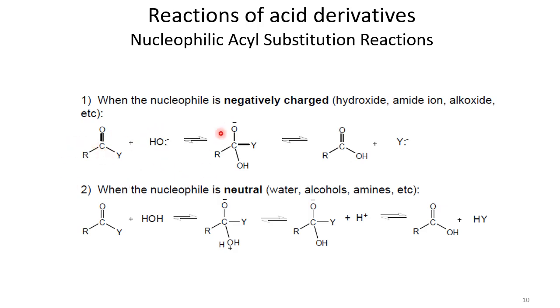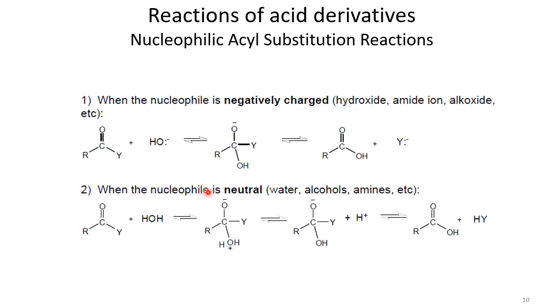So in this case, when the hydroxyl group attacks this carbon, this bond shifts onto oxygen, these electrons. Then we get an intermediate that is tetrahedral in geometry; a tetrahedral intermediate is formed. And then when these electrons want to revert, the Y group leaves. So we get this carboxylic acid here. This is the basic mechanism that is followed whenever a negatively charged nucleophile attacks a carboxylic acid derivative compound.